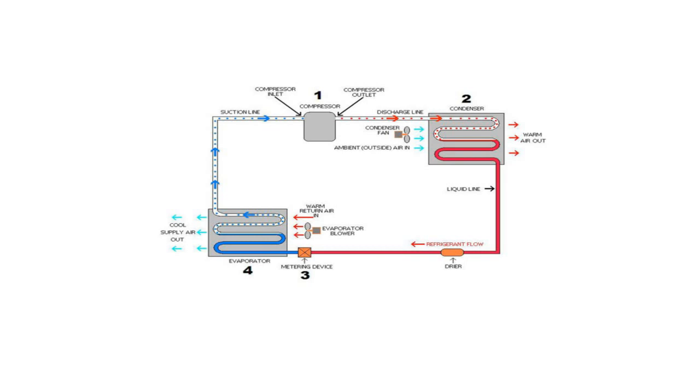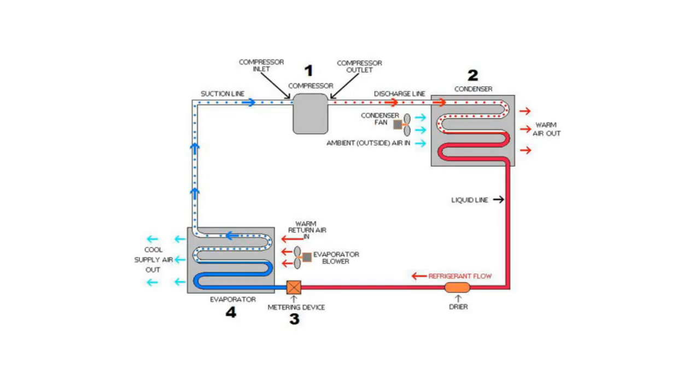Now this liquid refrigerant passes through the dryer or the filter, which entraps the foreign particles or the dust. Now this goes to the metering device. The metering device regulates the amount of refrigerant that needs to go into the evaporator according to the requirement. So here the metering device can be expansion valves or capillary tubes.